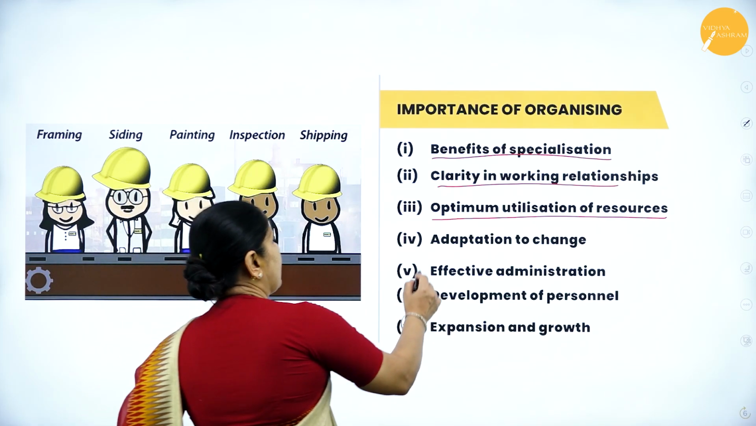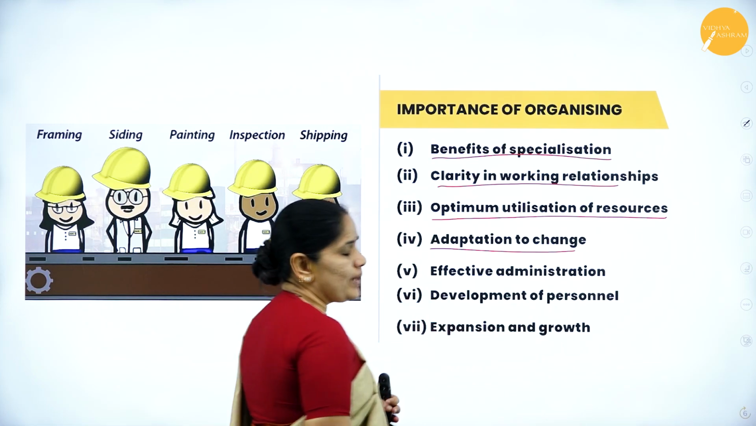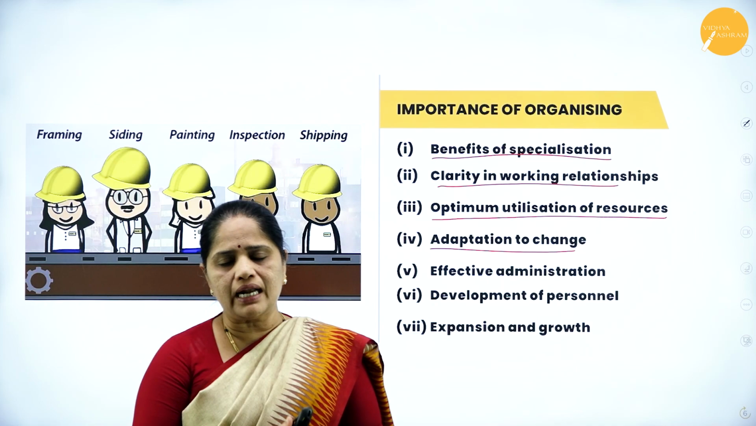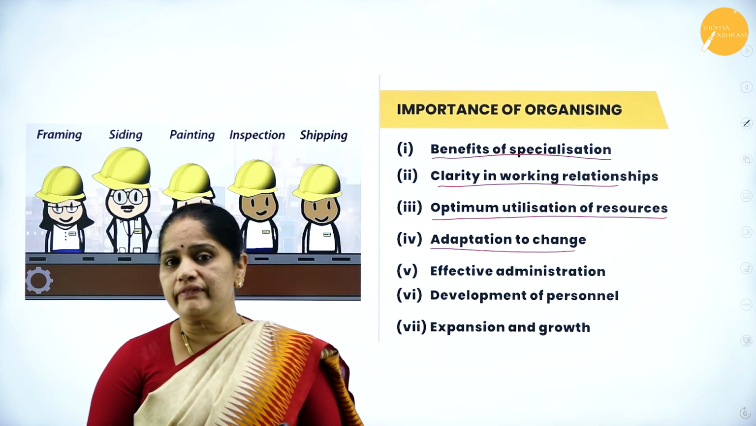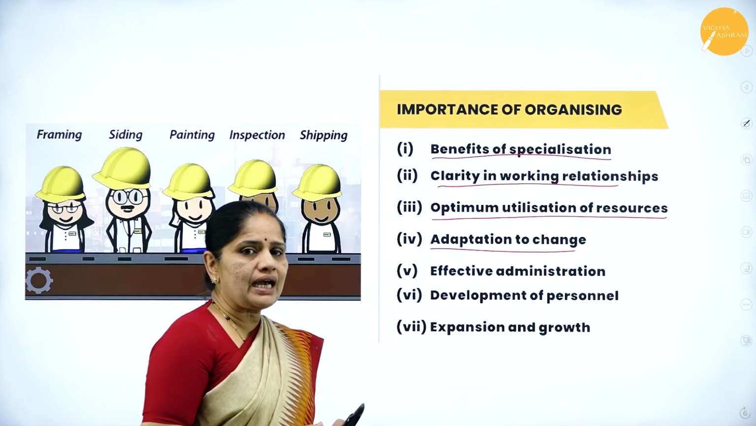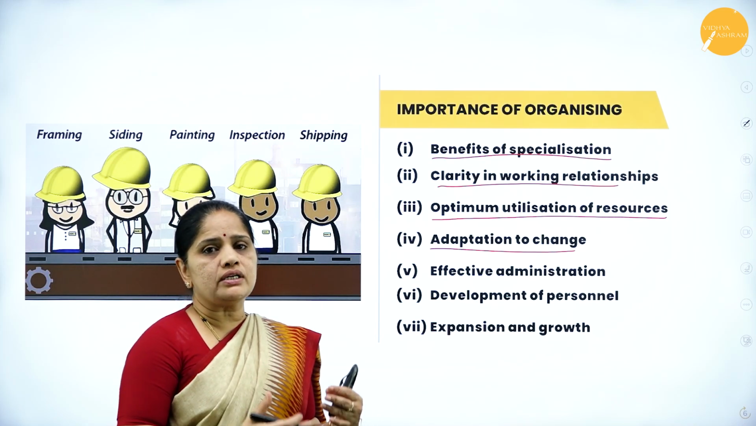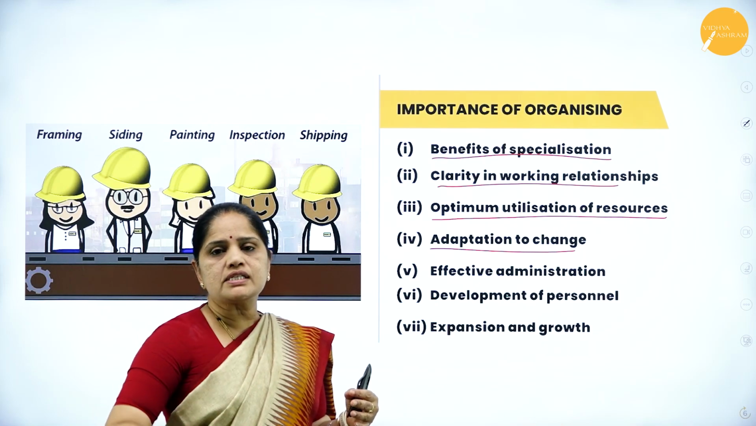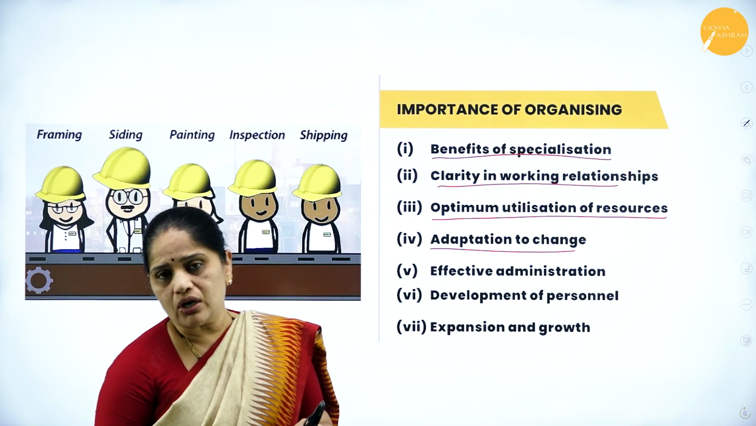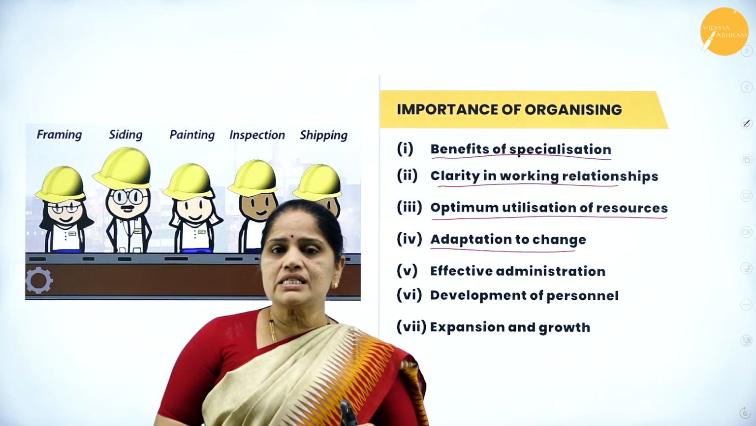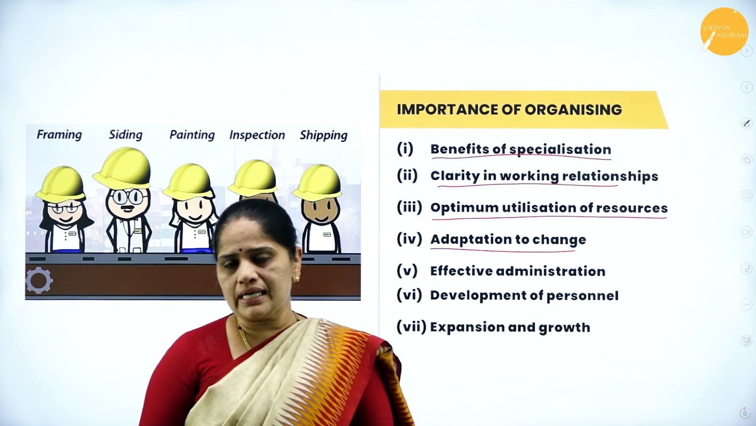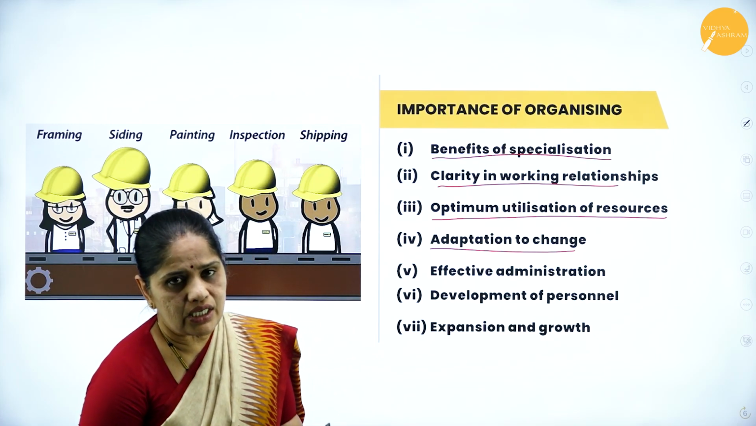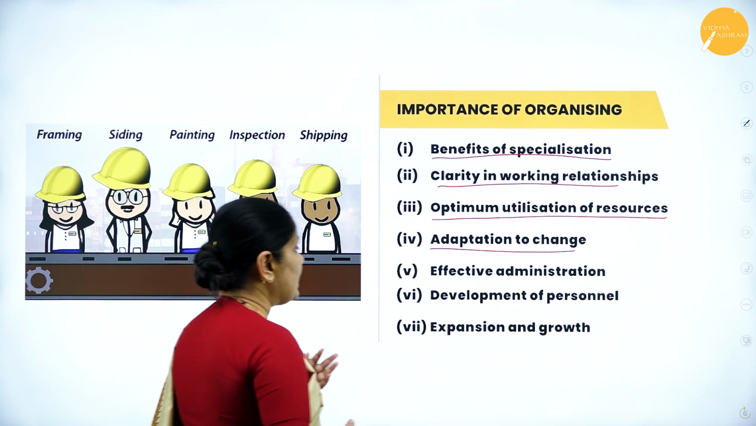Everything will be put to the best use because you are hiring the specialists in that field. Next one is adaptation to change. Whenever there are any changes in the organization, you can adapt to those changes very easily. How do you do that? With the help of the authority. When the boss orders a change, it will be the duty of the subordinate to follow the boss's orders. In this way, we can slowly change the organization, and according to the changing environment, the organization can be slowly changed and adapted.